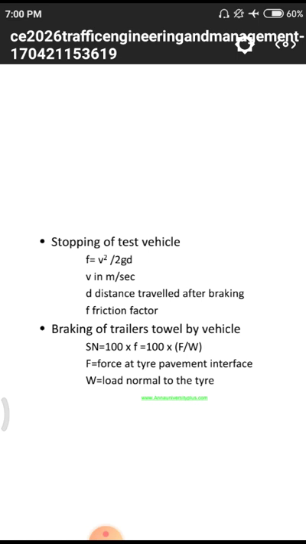These are the stopping formulas we normally used previously. f equal to v square by 2gd, where v is velocity, d is the distance traveled after applying the brake, and f is the friction factor. Next one, SN equal to 100 into f, where f equal to mass into velocity by total weight of the vehicle.